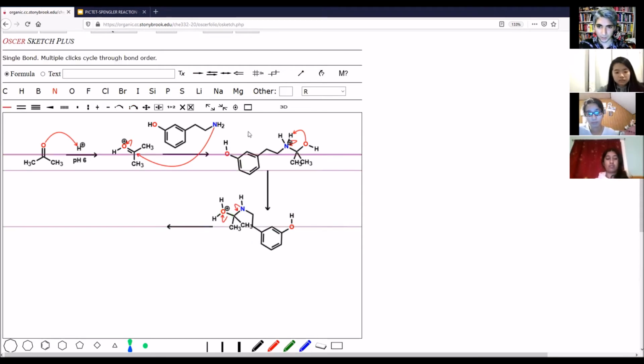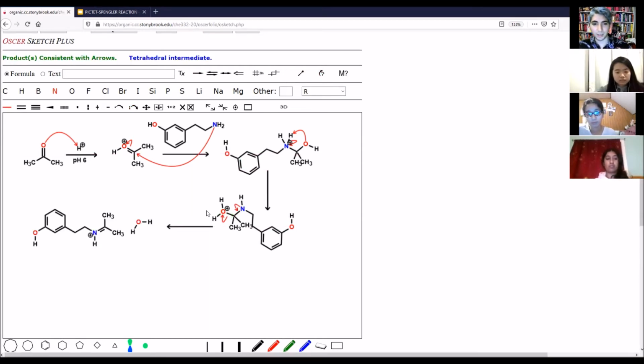Now let's have Oscar do his magic. And now here we have our iminium ion. Now, what is so striking about this compound right now is we can have a ring formed. Now, how are we going to do that? Well, as our good old friend Andy says, resonance is the answer to everything. And it's a good thing we have an electron donating group to where we can delocalize our electrons.